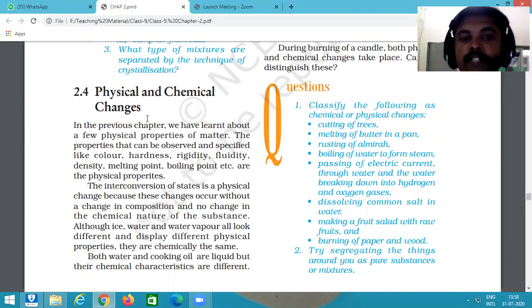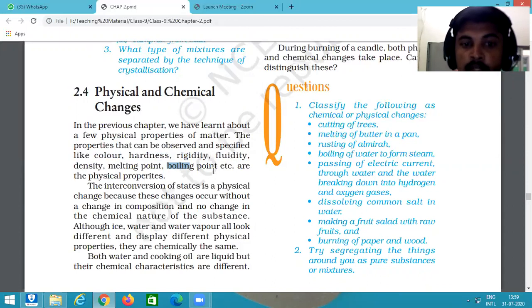To understand physical and chemical change, I'll give you two examples: one example for physical change and one example for chemical change. We know that there are two types of properties of matter. We already discussed the physical properties of a substance: color, hardness, rigidity, fluidity, density, melting point, boiling point. Remember these? These are the physical properties of matter.